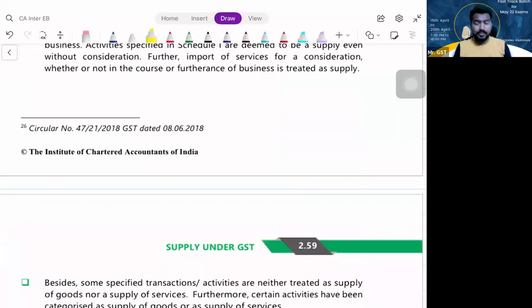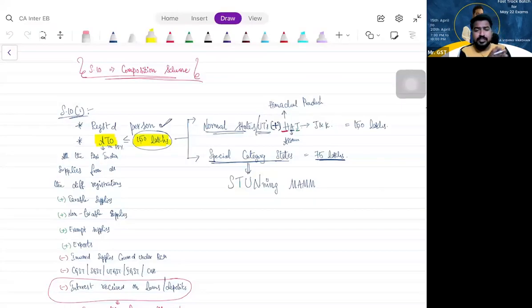So let us move on to the next topic, section 10, composition scheme. Clear? Who are eligible for the composition scheme? The composition scheme is a scheme aimed at providing certain relaxations to small taxpayers. Please understand, this scheme is just an optional scheme which, if you want to follow, you follow, or else you need not follow.